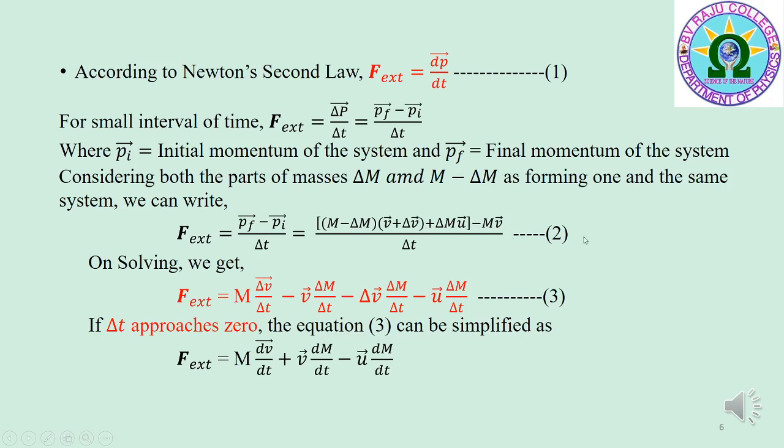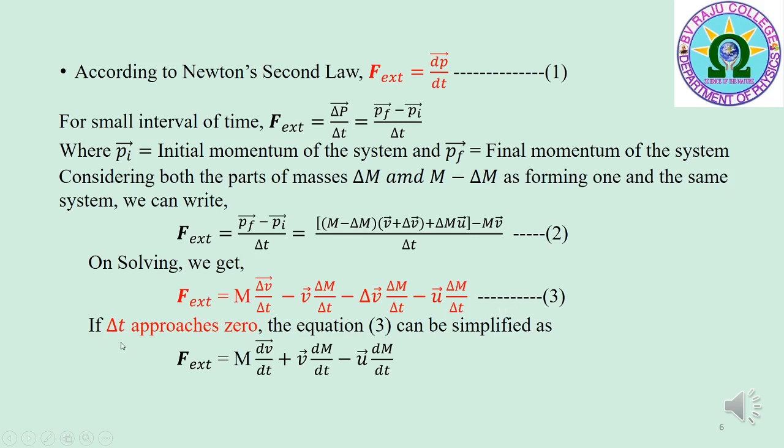That is equation 2. On solving, we get F bar external is equal to M into delta v bar by delta t minus v bar into delta m by delta t minus delta v bar into delta m by delta t plus u bar into delta m by delta t. That is equation 3.